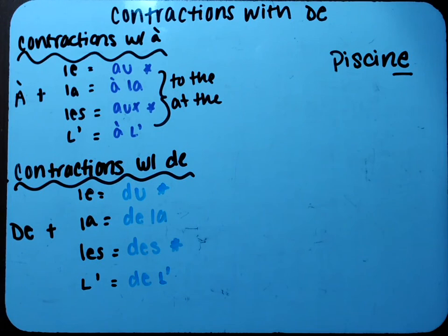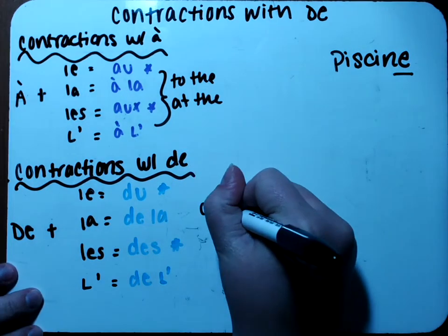Well, à we know means to the or at the, and de means of the or from the. Like of the pool or of the teacher, from the pool. Like I'm coming from the pool of the teacher. So let's say that we're going to the pool at the teacher's house or at the country club. So to the pool at the country club.